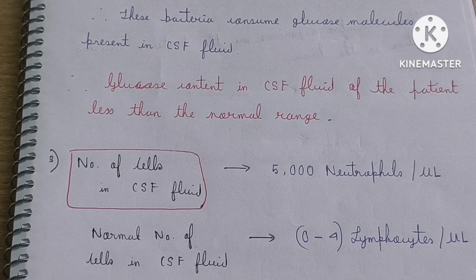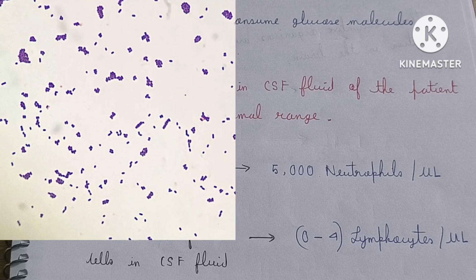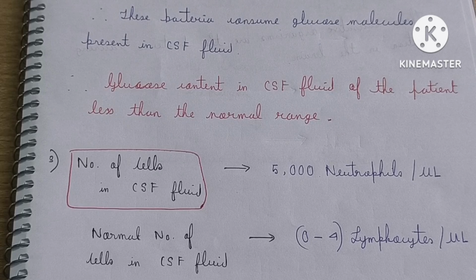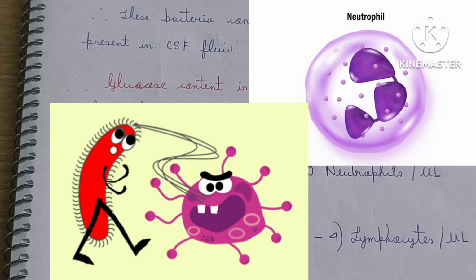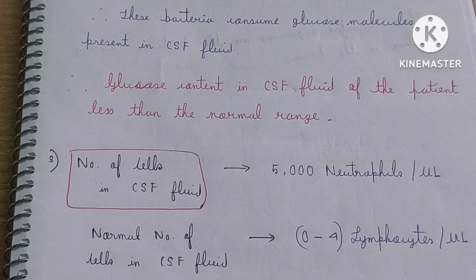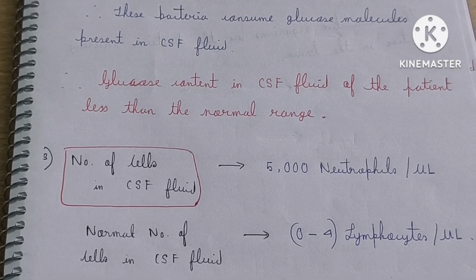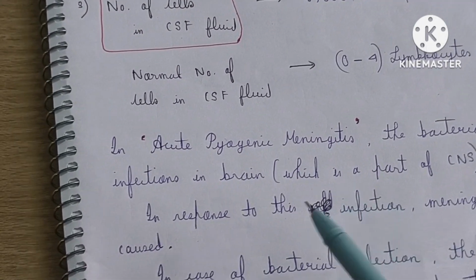Bacteria are also present in the CSF. Whenever a bacterium attacks our body, the first primary immune cell to get activated to fight against the bacteria is the neutrophil. So neutrophils move towards the CSF where bacteria are present in order to fight against them. This is the reason I have written there.